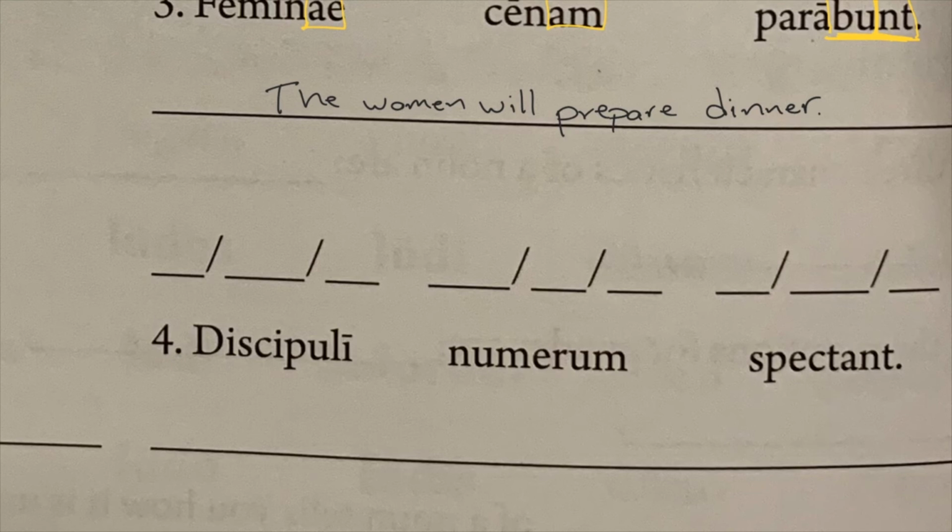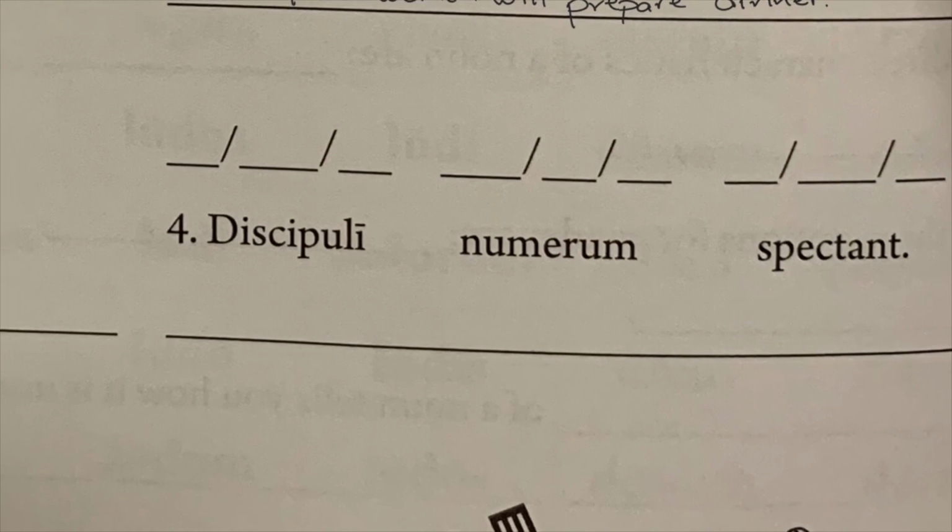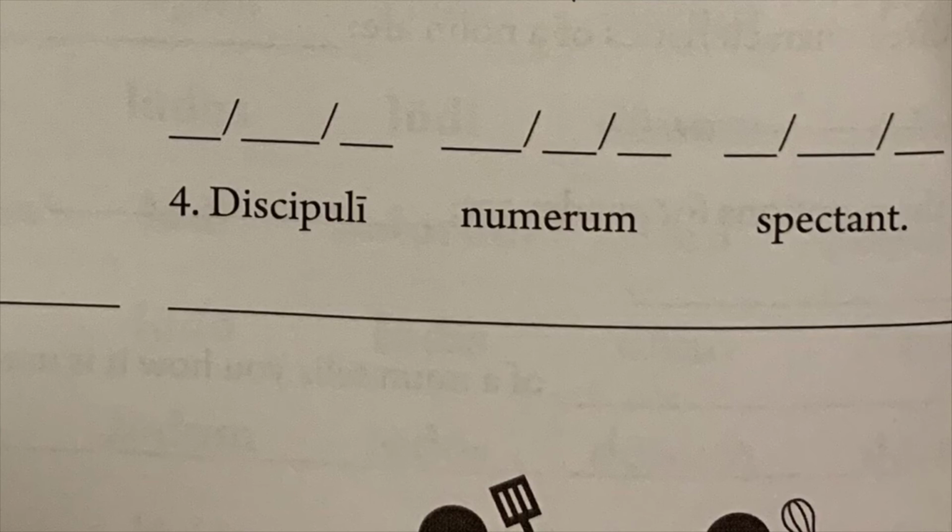Discipuli numerum spectant. All right, again, we'll start with our verb. We're looking for a verb ending, and I have a verb ending right here. Unt, from O-S-T, mustis unt. Those are our present tense endings, so I can go ahead and write P-R-E for present right here. Unt is on the 3rd row, and it's in the right-hand column. That makes it plural. 3rd person plural, present tense.